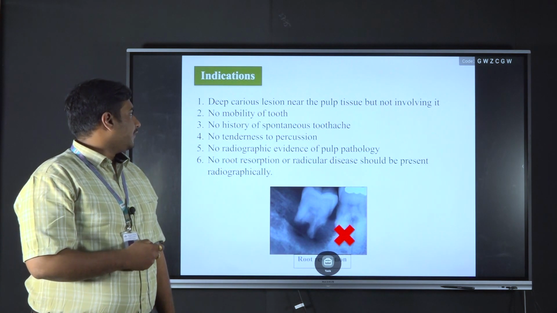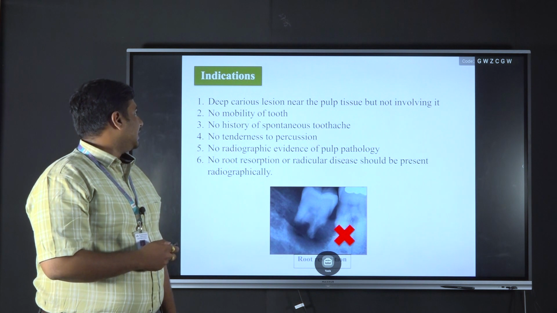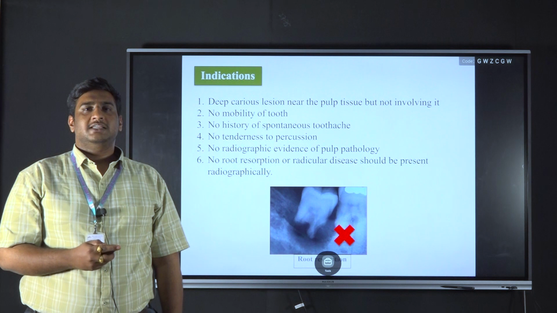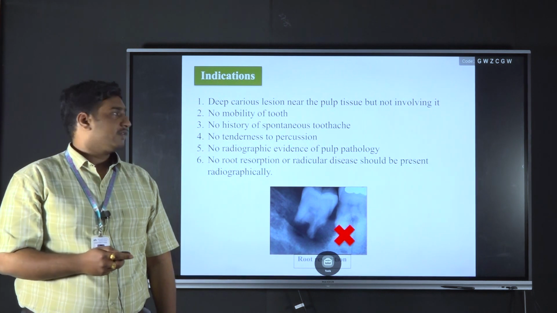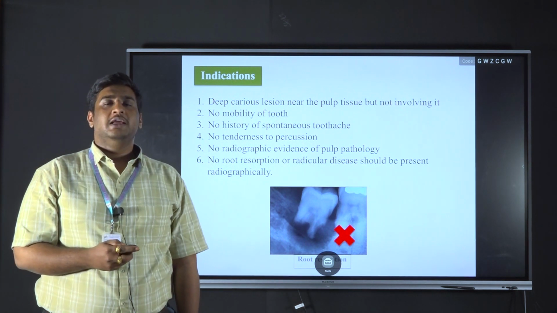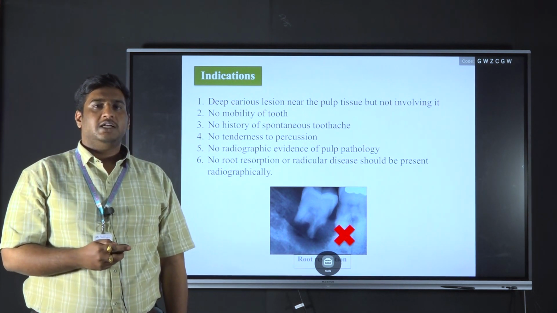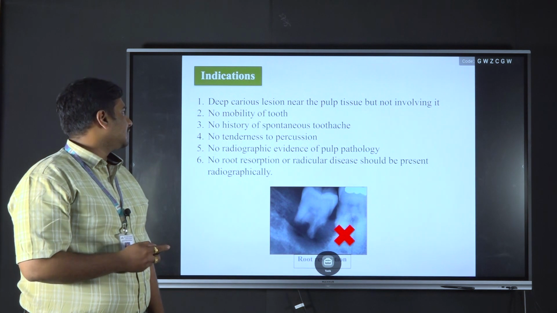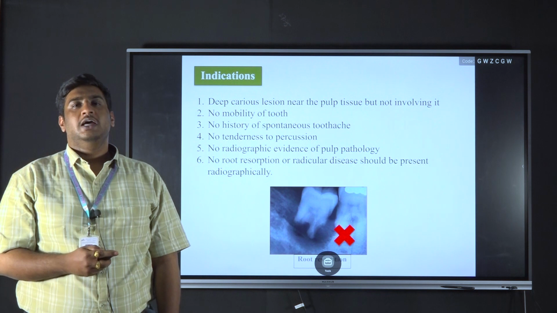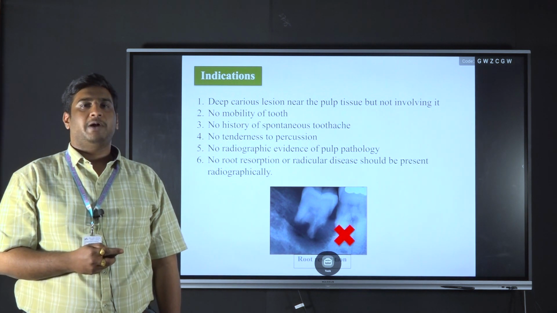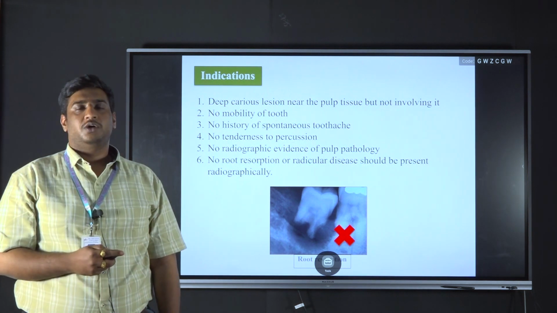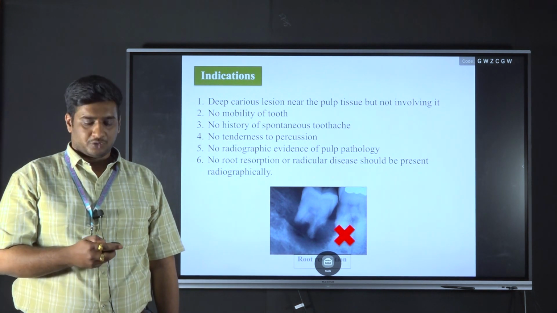Coming to the indications of indirect pulp capping, the first one is a deep carious lesion near the pulp tissue but not involving it. So the caries is nearer to the pulp but there is no exposure of the pulp. The next one is no mobility of the tooth. The tooth should not have any periodontal issues, there should be no history of previous pain or tenderness to percussion, and no radiographic evidence of pulpal pathology. Also, there should be no root resorption or radicular disease shown in the radiograph.